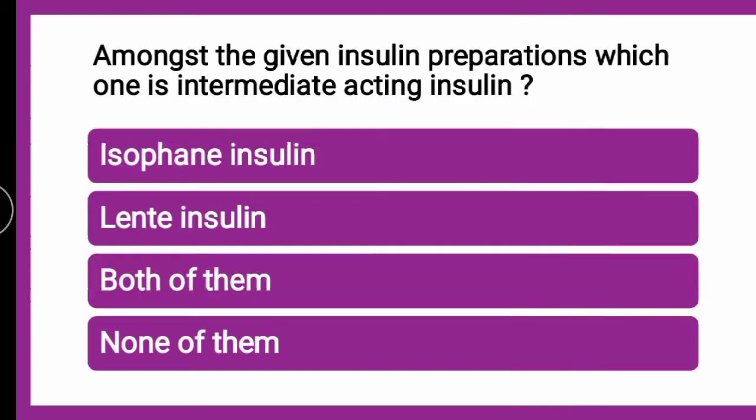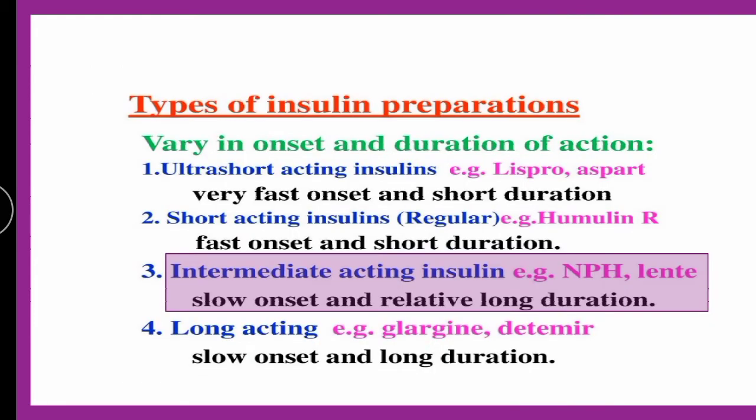Next question: amongst the given insulin preparations, which one is intermediate acting insulin: isophene insulin, lente insulin, both of them or none of them? The correct answer is both of them. Amongst the given insulin preparations, the intermediate acting insulins are isophene insulin as well as lente insulin, which we have just seen: NPH insulin, also known as isophene insulin, and lente insulin are both intermediate acting insulins.